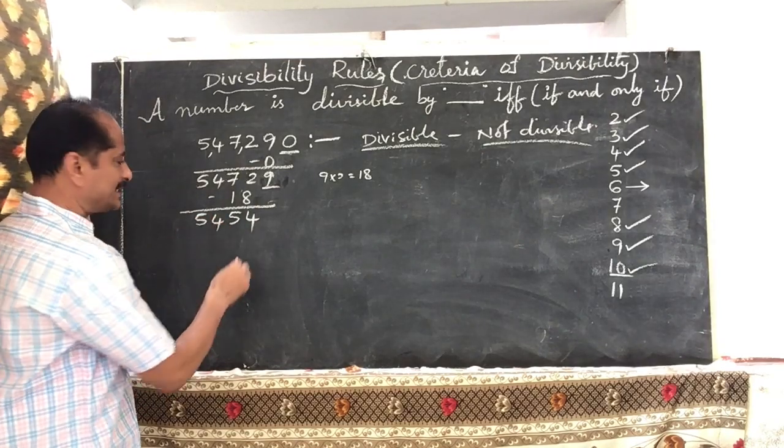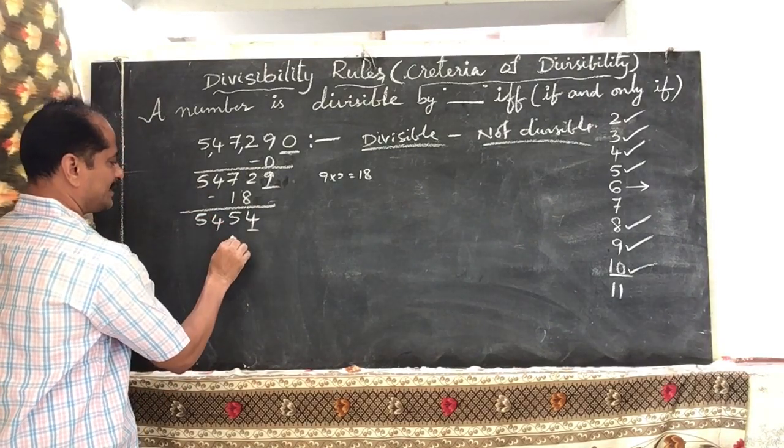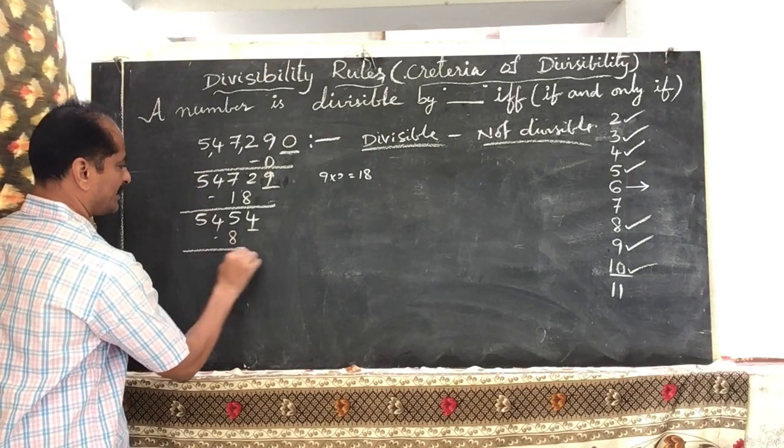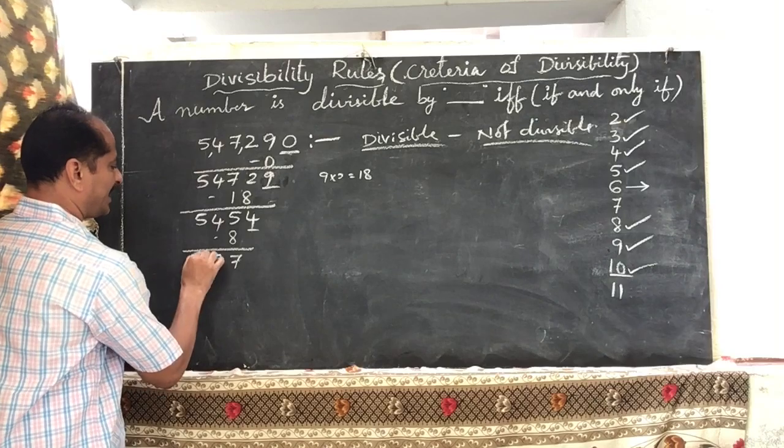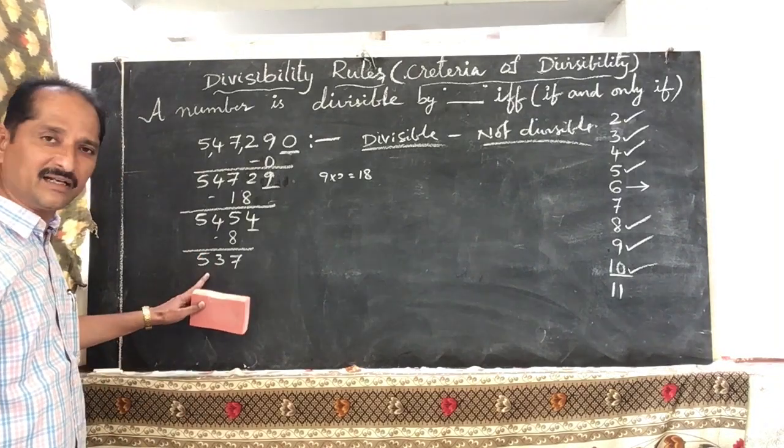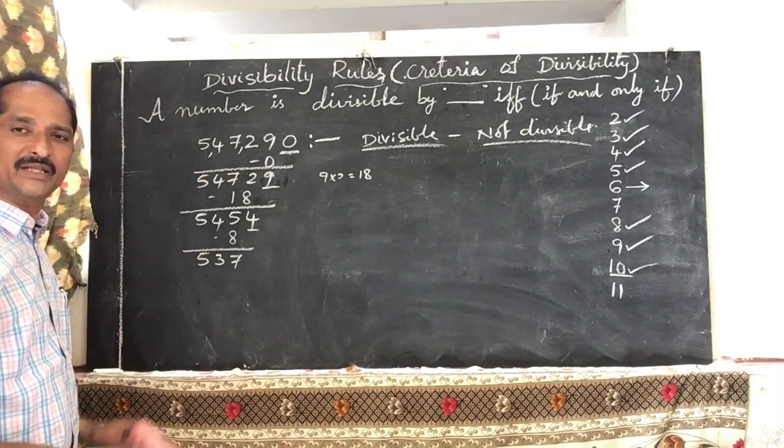Now double the unit digit again. 4 2s are 8. Subtract it from the remaining number. 15 minus 8, 7, 3, 5. 537. Is it divisible by 7? We don't know. So again double the unit digit.